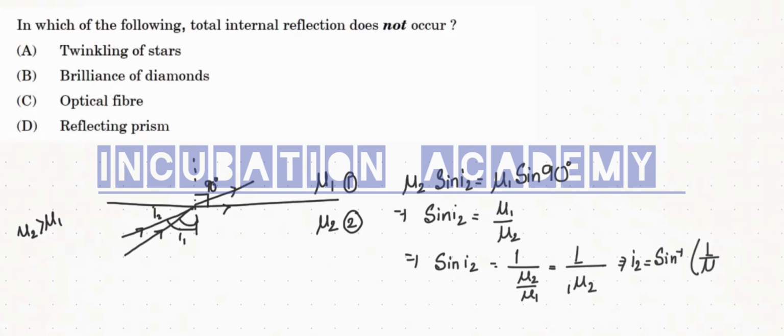This is called the critical angle of incidence, the particular value of angle for which you will get the angle of refraction as 90 degrees. If you make the light ray incident at an angle greater than the critical angle of incidence, the light ray will not refract, it will only reflect. That phenomenon, not the angle, the phenomenon, is called total internal reflection.